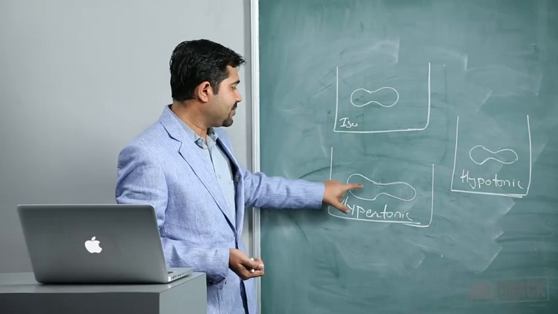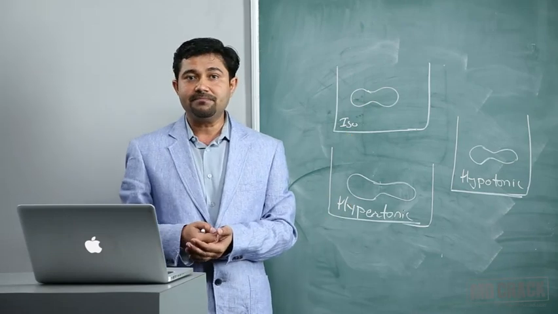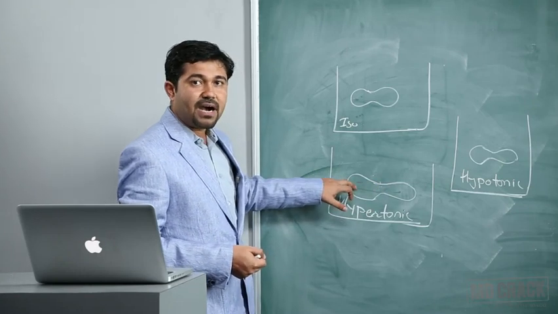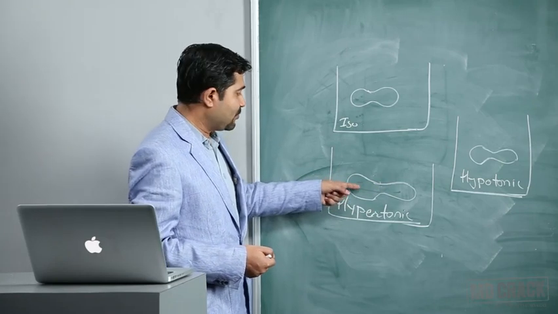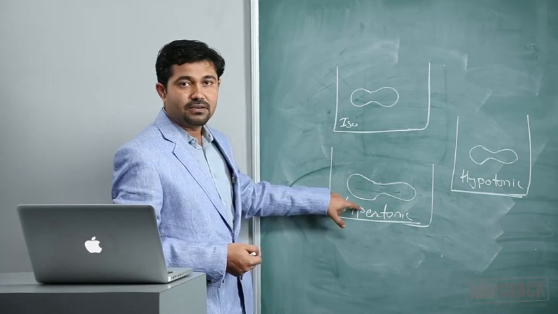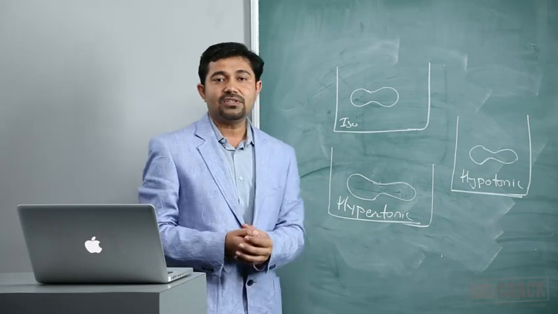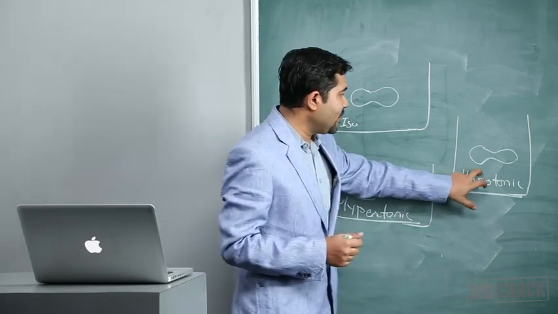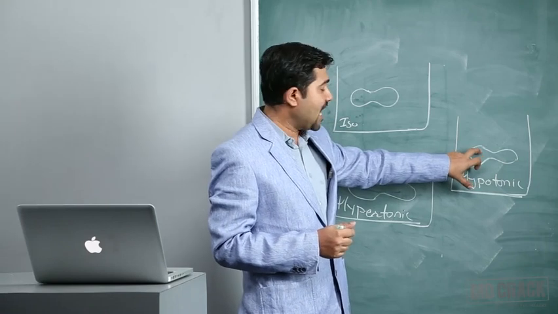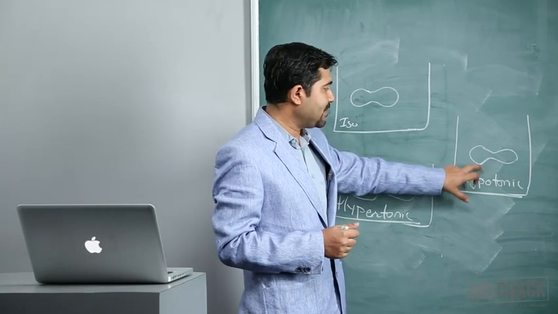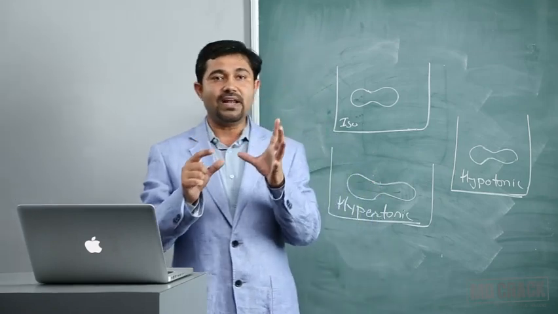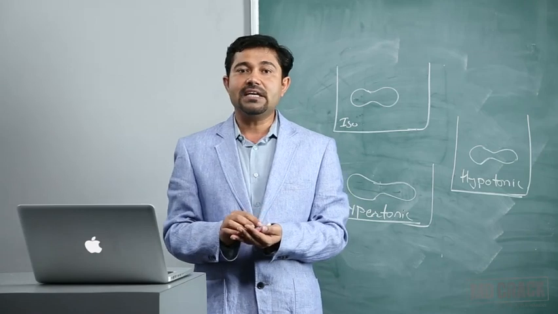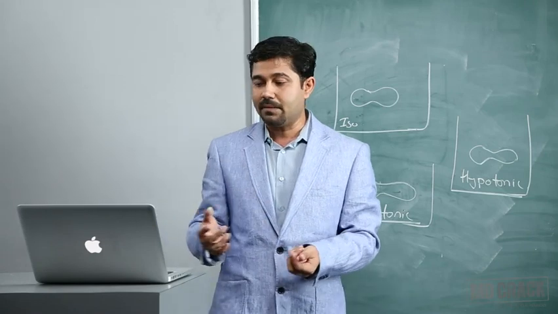But what will happen if the RBC is kept in a hypertonic solution? Naturally, the intracellular compartment here will become hypotonic. So the fluid will try to move out of the RBC. So what will happen to the size of RBC? RBC will shrink. The fluid will move inside if it is kept in a hypotonic solution. So what will happen to the size of RBC? The RBC will swell. So if you remember this basic principle, then you can understand what will be the effect over the body fluid compartments.